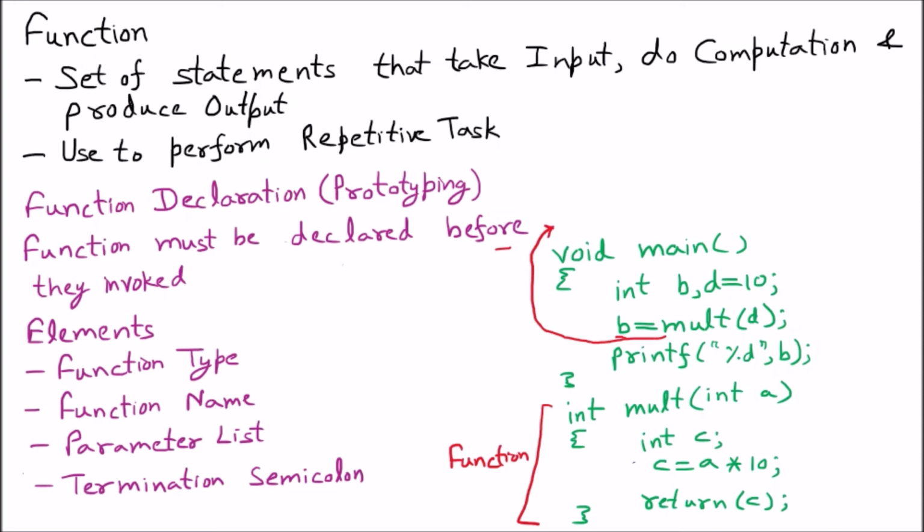And if the program is not going to find that mult function, the compiler will show the error. Now for that purpose, the function declaration comes into the picture. That is called the prototyping.